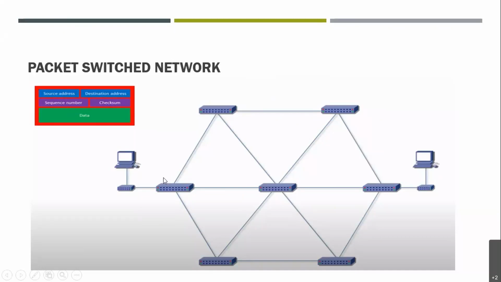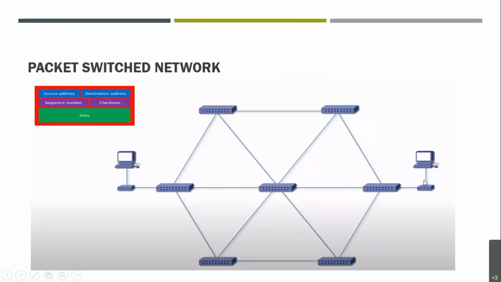It randomly chooses its way as per the traffic, right? Few packets will go in this direction, few in this direction, some in this direction, right? So whatever the circumstances of the network traffic, these packets reach the receiver, right?